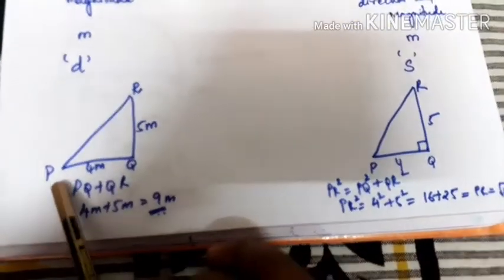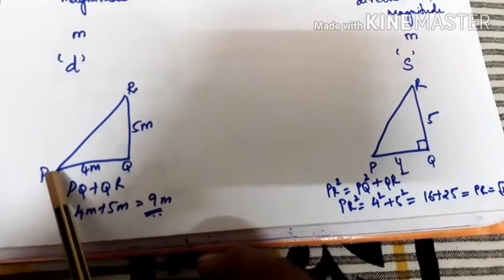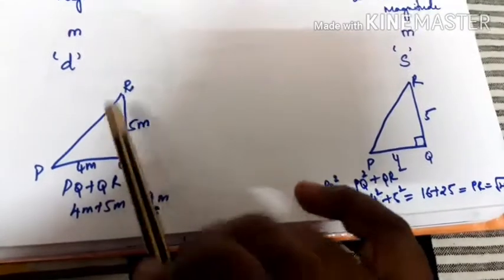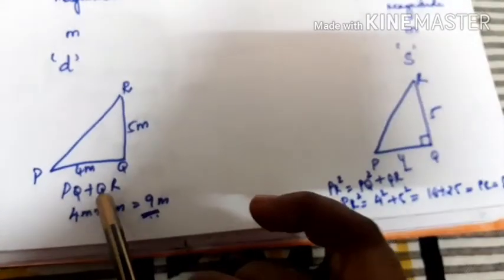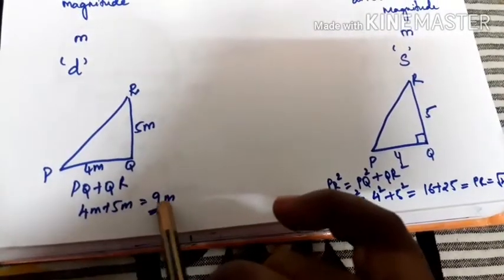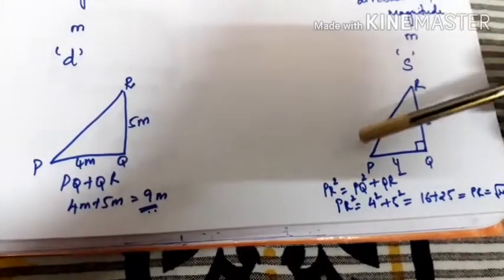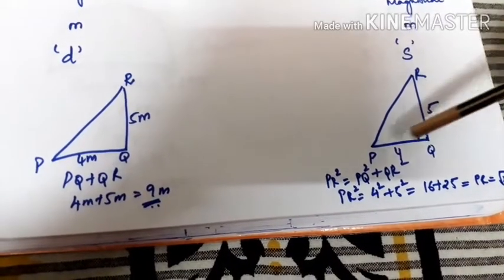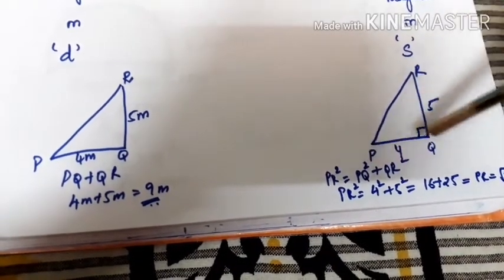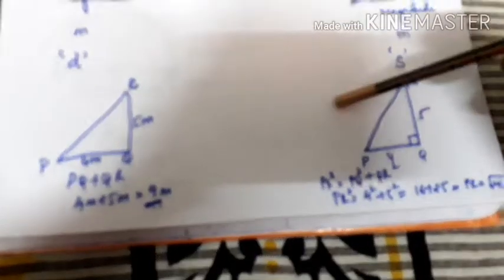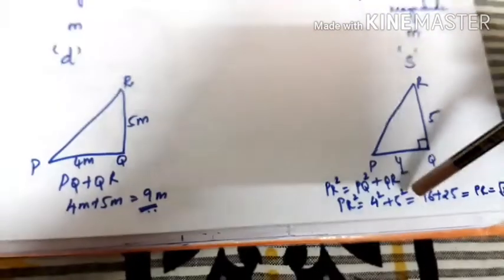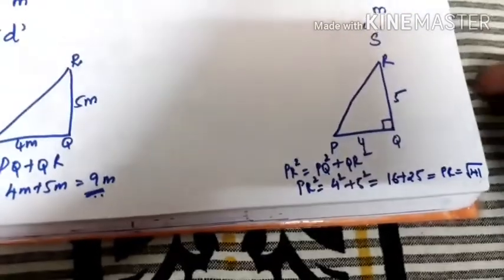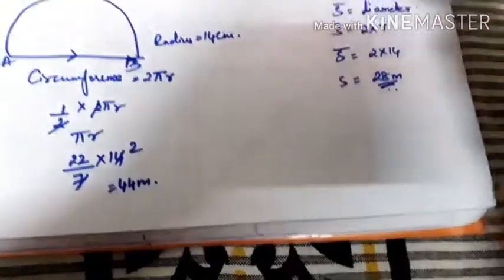Okay, and when you take the distance for a triangle PQR, PQ is 4 meters, QR is 5 meters, PQ plus QR is equal to 9 meters. Now if you take the triangle PQR, you use the Pythagoras theorem: hypotenuse square is equal to the sum of squares of the two sides. So PR square is equal to PQ square plus QR square. Substituting 4 square plus 5 square, you will get root of 41.